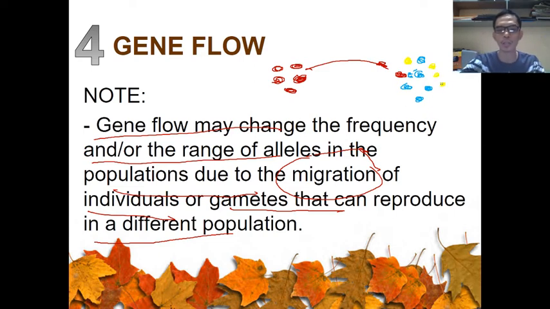So that's the reason why some Americans tend to marry Asians, Asians marry Europeans, Africans marry Americans, and so forth. When they marry, they tend to produce offspring which are very unique. So there is an increase in variability in the genes. That's the gene flow.